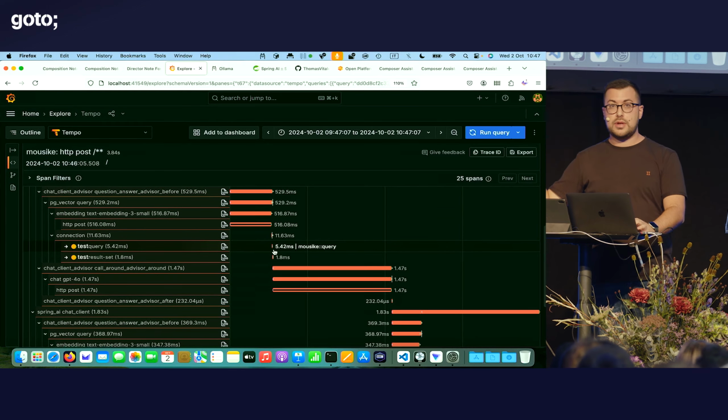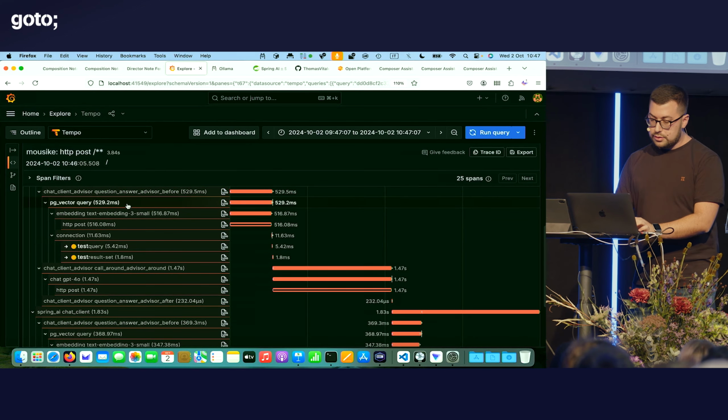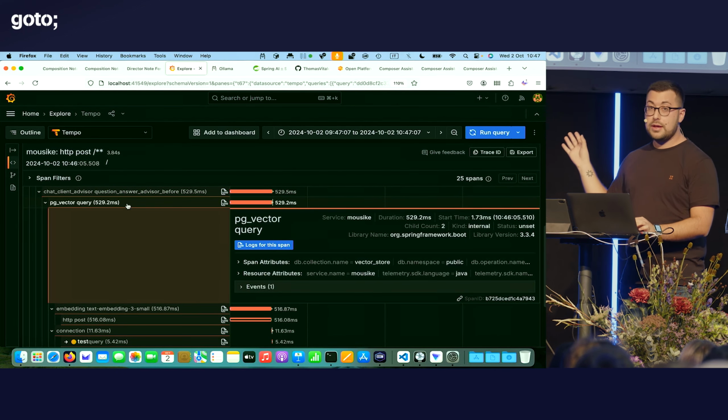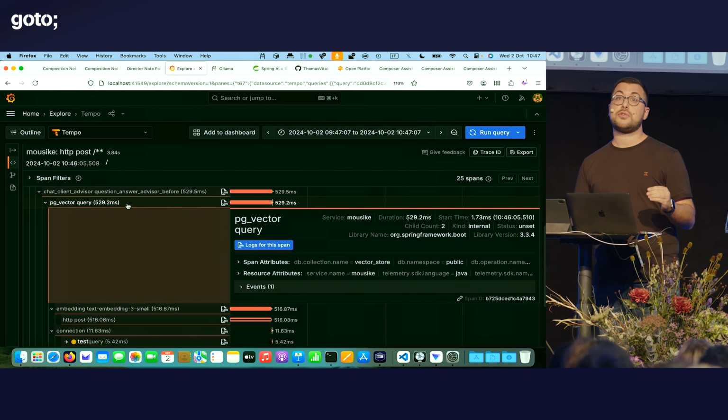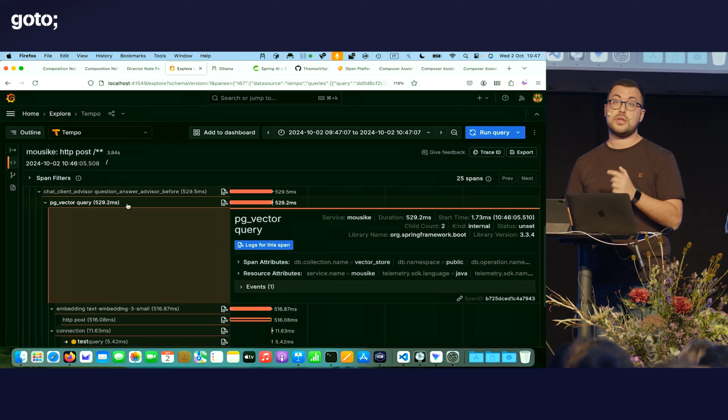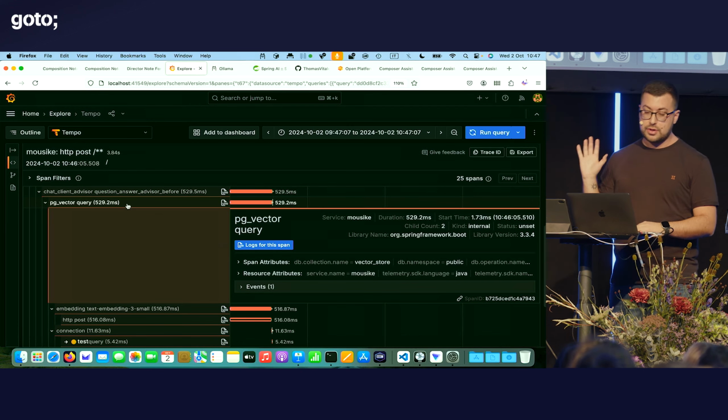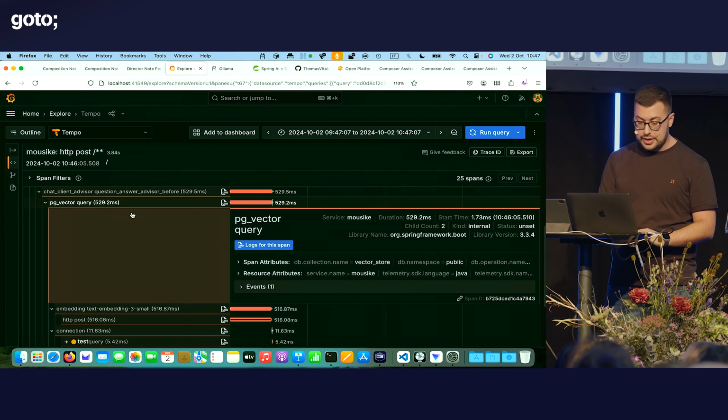I can see the question answer advisor that is contacting my vector store. Since my application was using PostgreSQL, I'm actually using PostgreSQL also to store vectors, vector information. So you don't need a dedicated or a secondary database necessarily. So I'm still using the same application database.